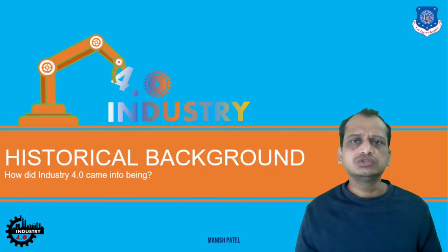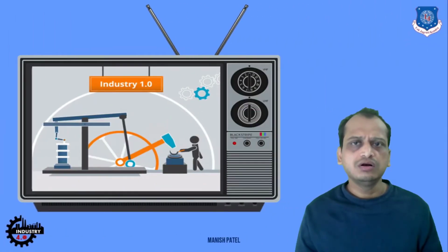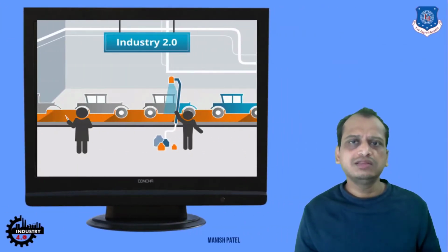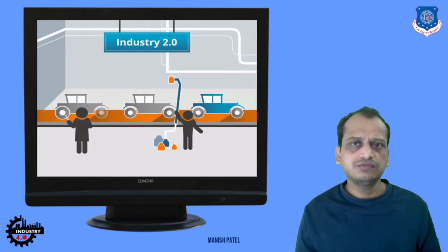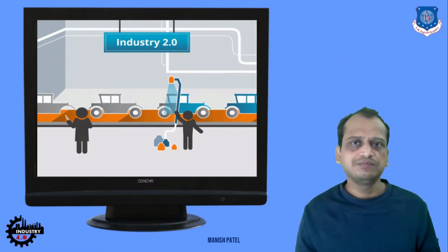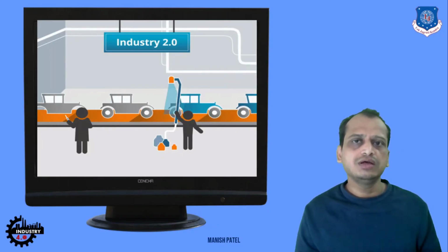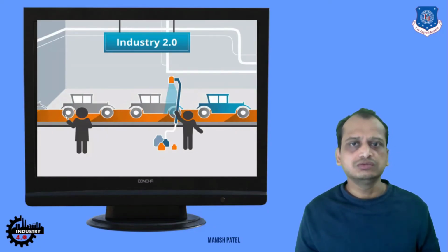So let's look into the historical background. What is the background of Industry 4.0 as a whole? Starting with Industry 1.0, with the invention of the steam engine by James Watt. James Watt invented steam engines, and this revolution started in England. Then we look at Industry 2.0, where the introduction of the assembly line for the Model T and the invention of electricity, these two combined together, formed the Industry 2.0 revolution.